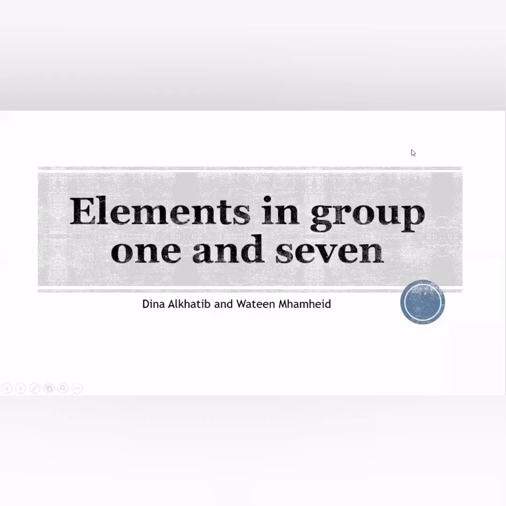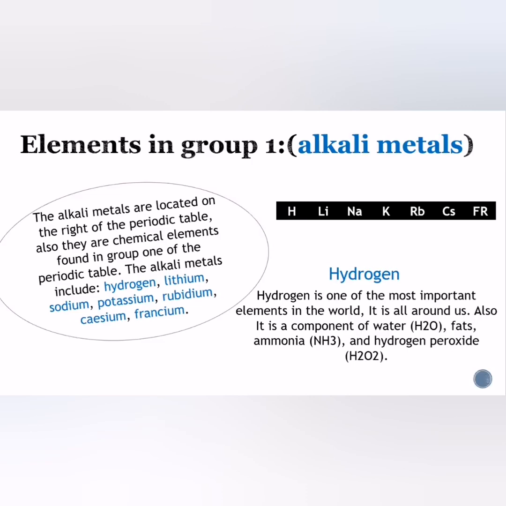Hello, today we are going to talk about elements in Group 1 and 7. First we have the elements in Group 1, which we call the alkali metals. The alkali metals are located on the left of the periodic table. Also, they are chemical elements found in Group 1 of the periodic table.